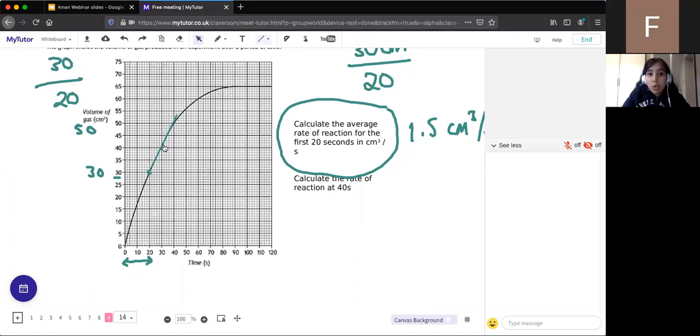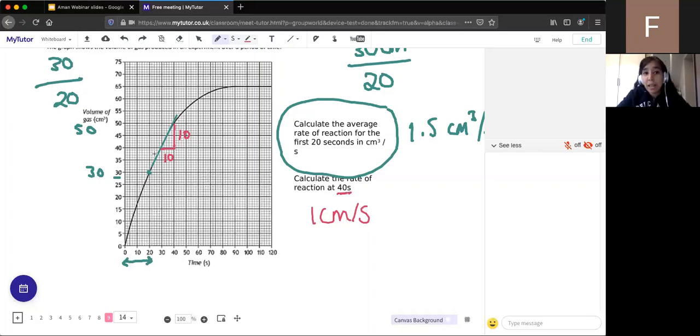We then need to draw a triangle, which will help us to calculate the gradient. When I look at that line, I can see a triangle on nice coordinates, that triangle there. So what we can then see is we do the change in y. The change in y is how far up it goes. So that's from 40 to 50, which is 10, divided by the change in x, which is 30 to 40, which is 10. So the gradient is y divided by x, which is just 1. So it's 1 centimeters cubed per second at 40 seconds.